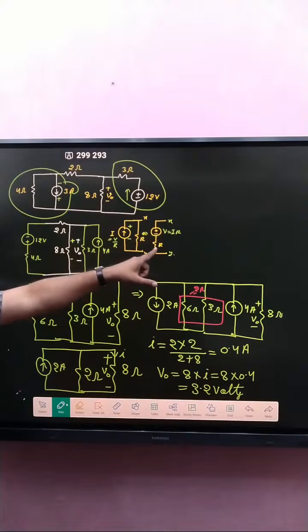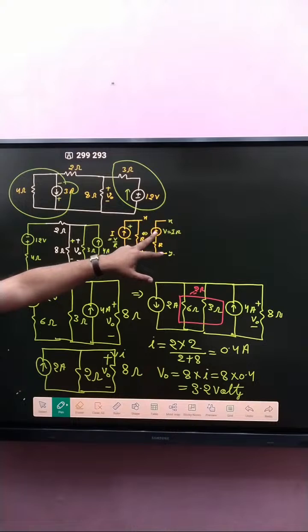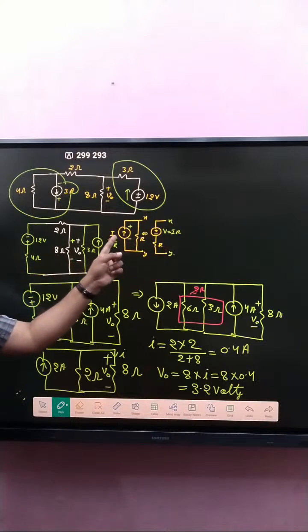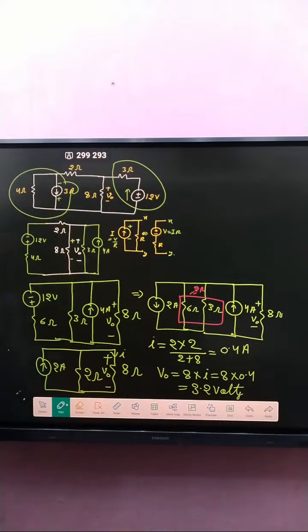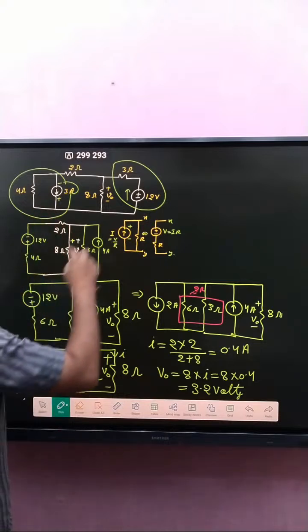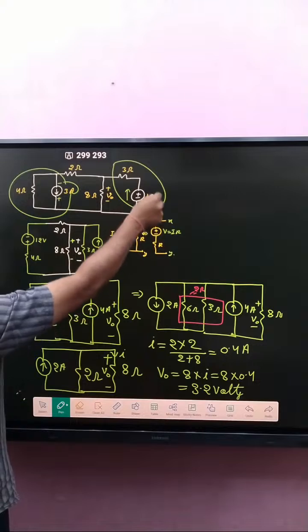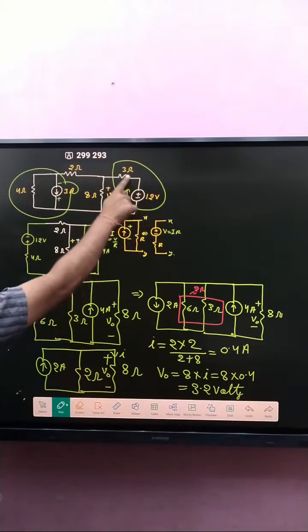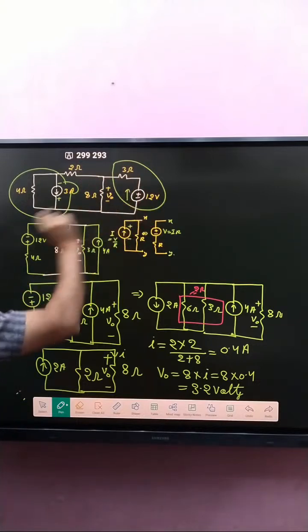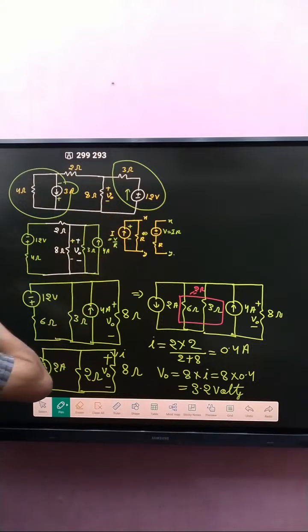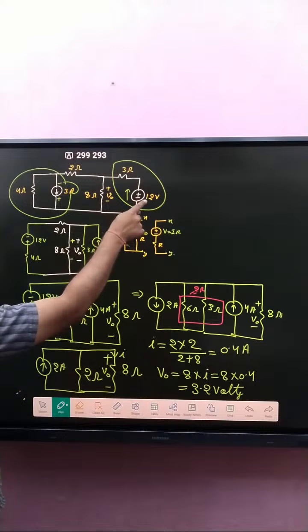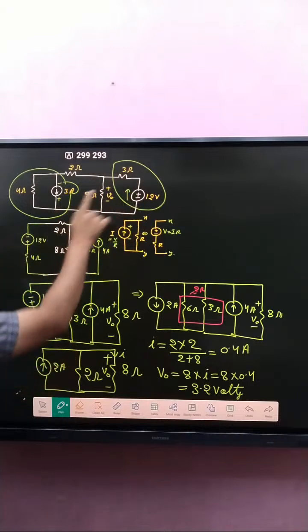A voltage source with a series resistance is converted into a current source I with a parallel resistance R. Now, if this one is converted into a current source, it is 12 volt and 3 ohm, so 12 divided by 3 is 4 ampere, and that is 3 ohm.